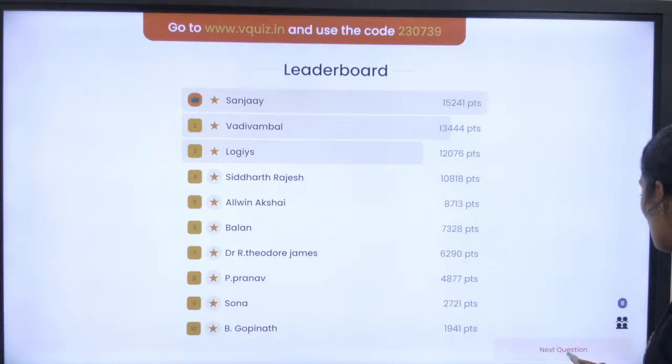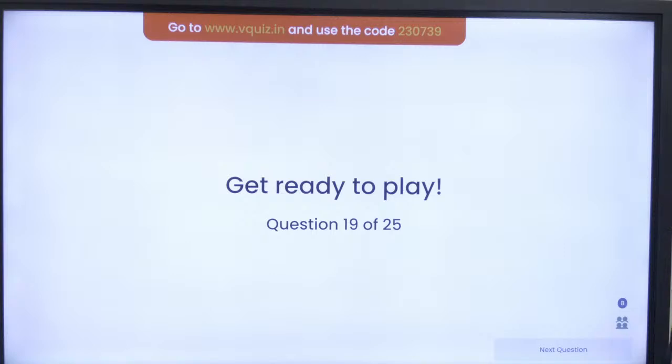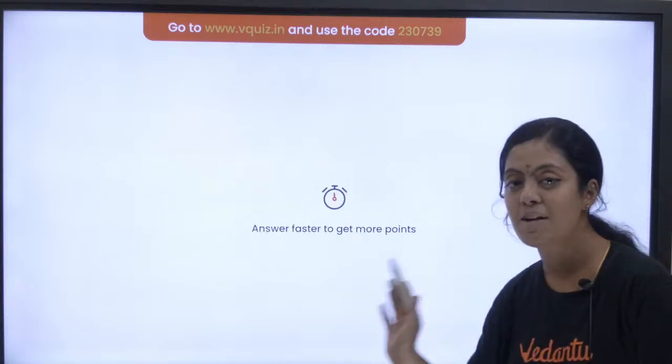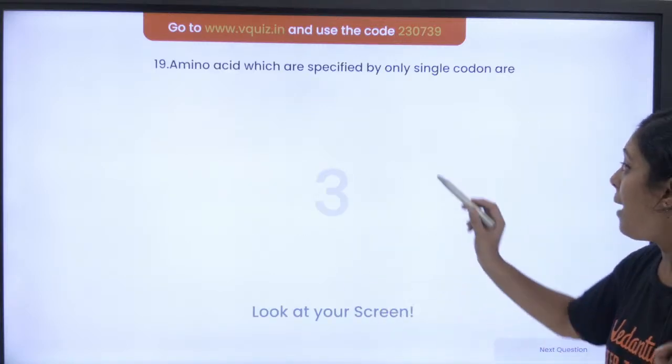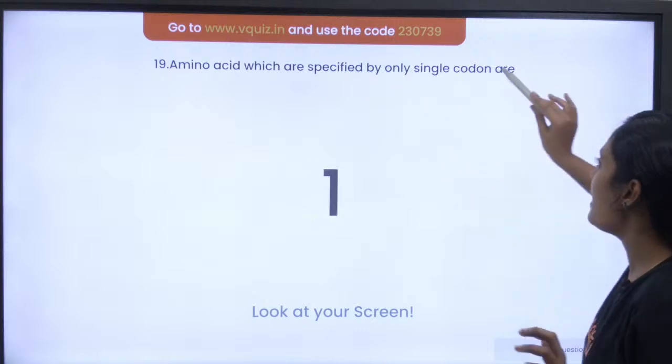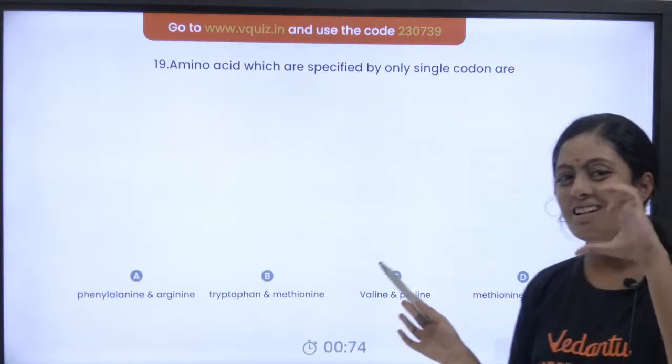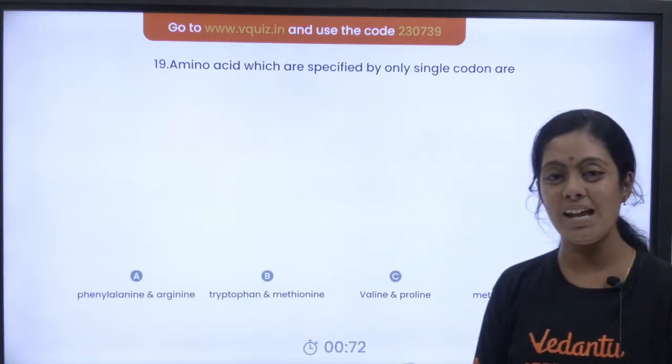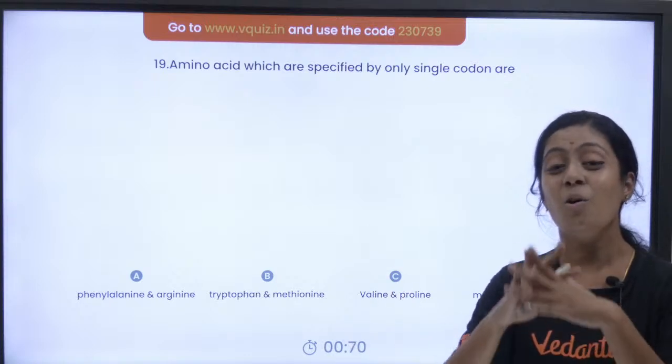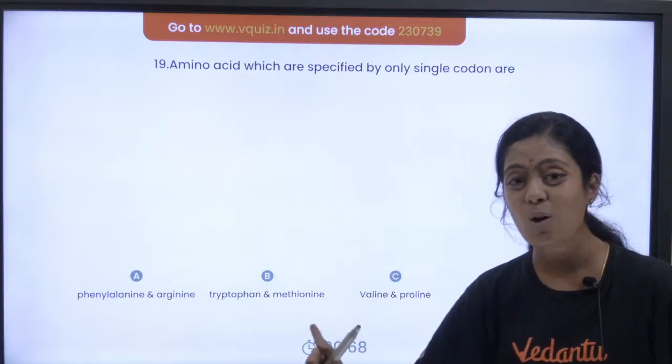Let's go to the next question. Question number 19 of 25. Amino acid which are specified by only one single codon. This is little interesting. Ma'am, this is not even in the NCERT book, ma'am. It is there, pasangla. Go open your genetic code dictionary.